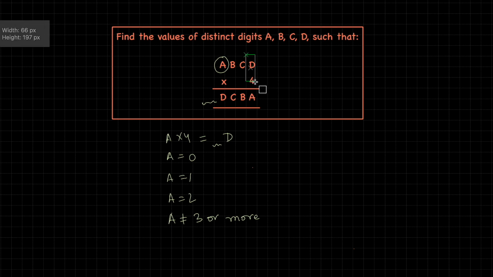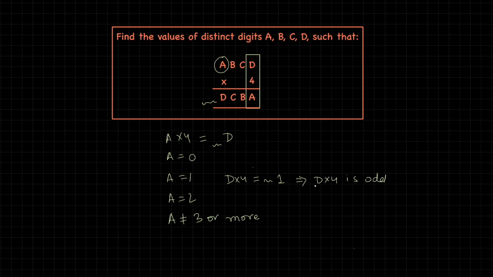If we look at the last column here to determine which values of A make sense, let's try A equal to 1. D times 4 in that case would be of the form some carry followed by a 1, which means that D times 4 is odd. D times 4 clearly is an even number, so this leads to a contradiction. D times 4 cannot be odd clearly. So A being 1 is not a possibility.